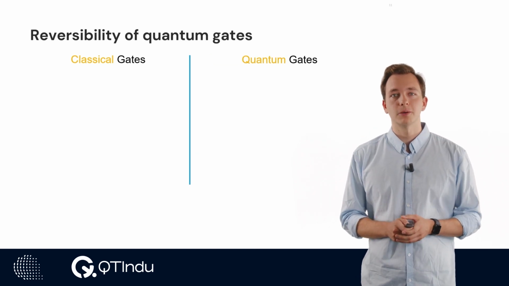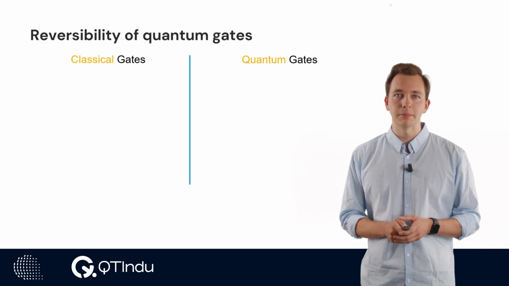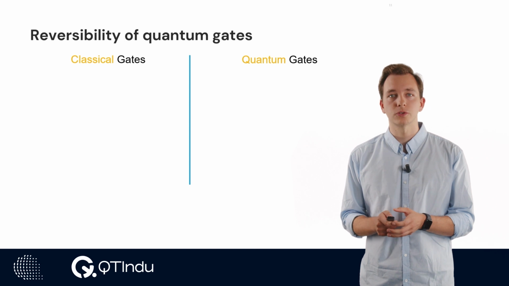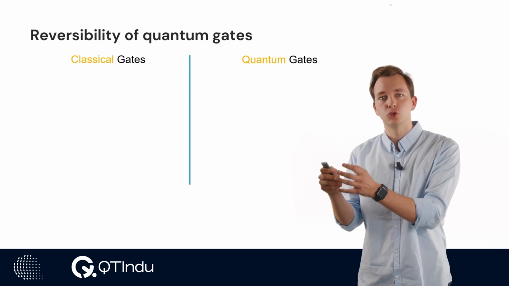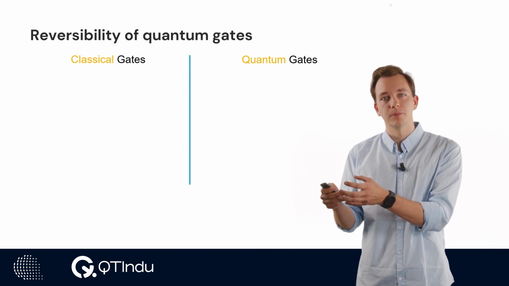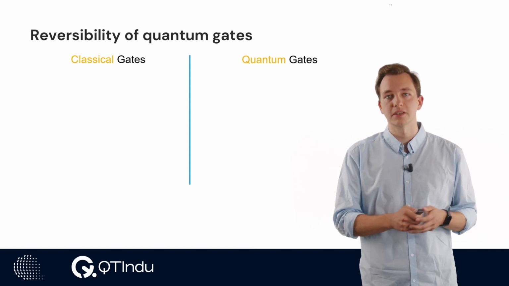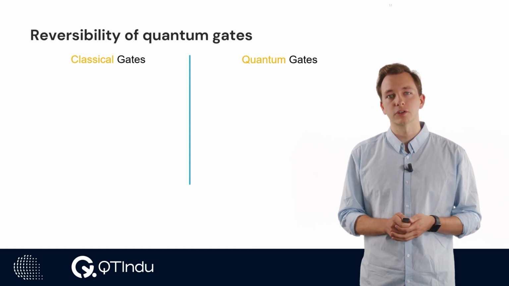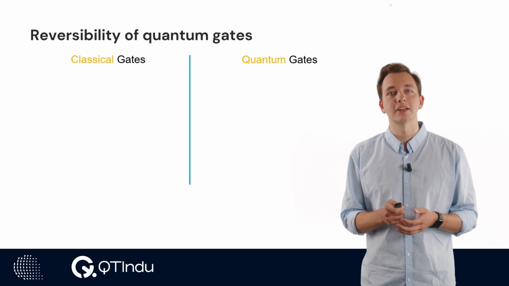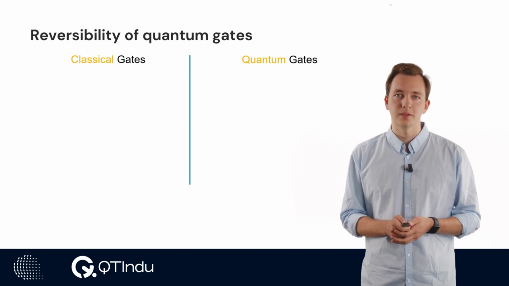The second advantage comes from the description of quantum mechanics, namely the fact that quantum gates, which transform one quantum state to another, are reversible, meaning that if we apply the inverse gate, we will get back the original quantum state. This is not the case for classical gates, so let us focus on an example to illustrate this fact.